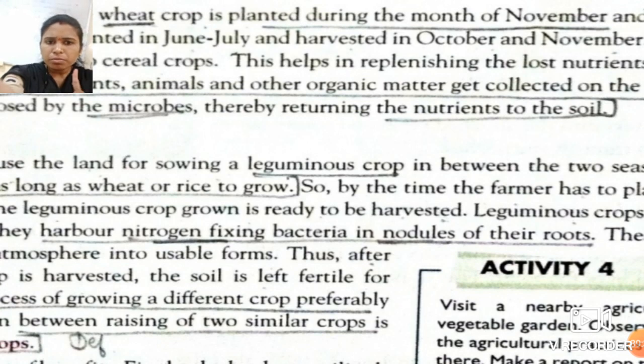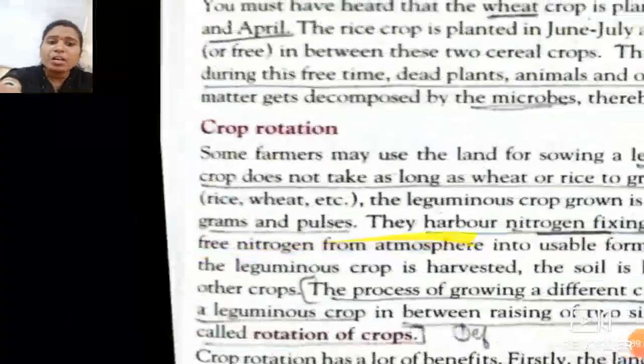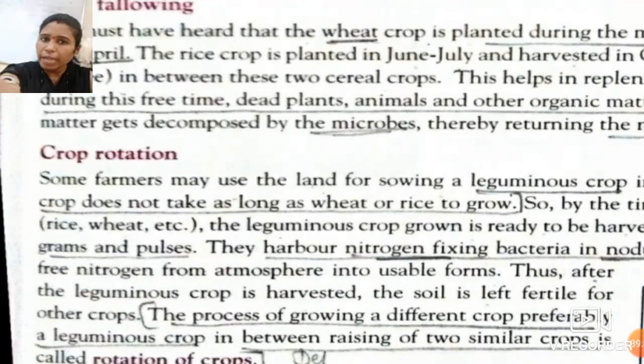Okay, so what will happen when you plant this leguminous crop? These bacteria convert free atmospheric nitrogen into usable forms. See students, any kind of plant requires nitrogen, but the atmospheric nitrogen, the nitrogen present in the air, is not absorbable, it is not useful, it is in a complex state.